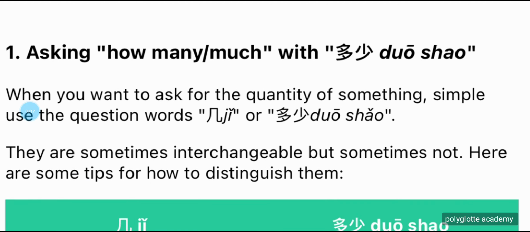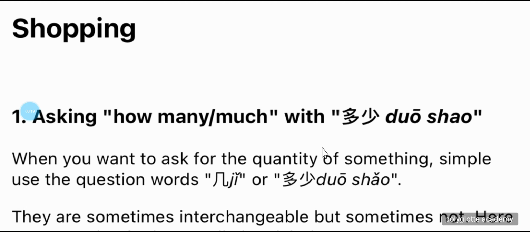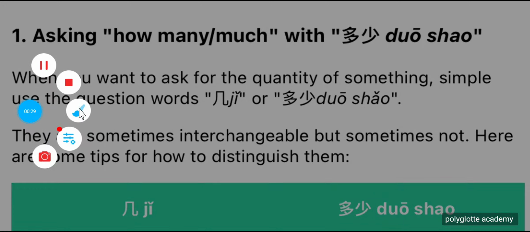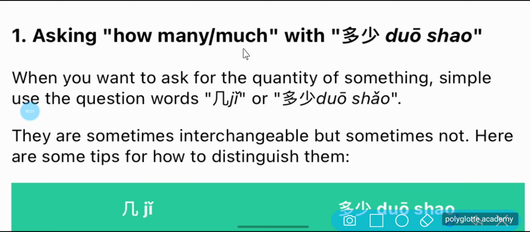So we are going to be talking about shopping. Our first point on shopping will be asking how many or how much with 多少. Remember, the first part of how many or how much was 几. Let me write that for demonstration. 几.